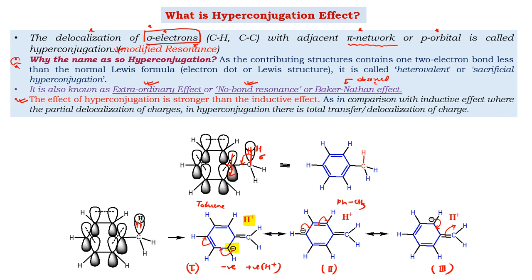And this effect is different from the inductive effect. In the inductive effect, there is a term we call partial delocalization, therefore it gives delta positive and delta negative, but these charges are very small. While in hyperconjugation, through this mechanism, there is actual formation of the positive and negative charges. And if there is actual formation of charges, of course this effect will be more effective, stronger than the inductive effect.